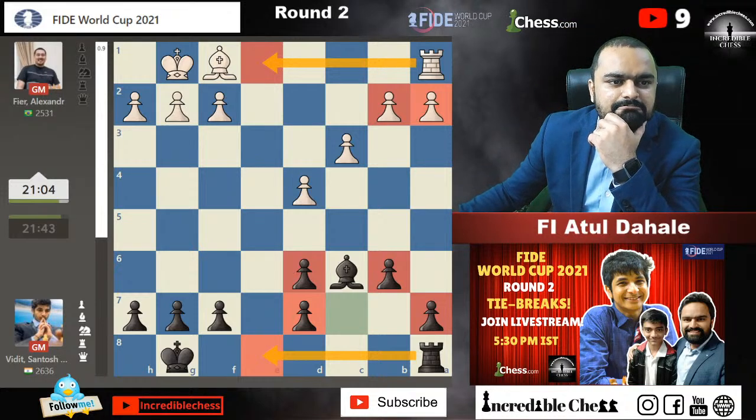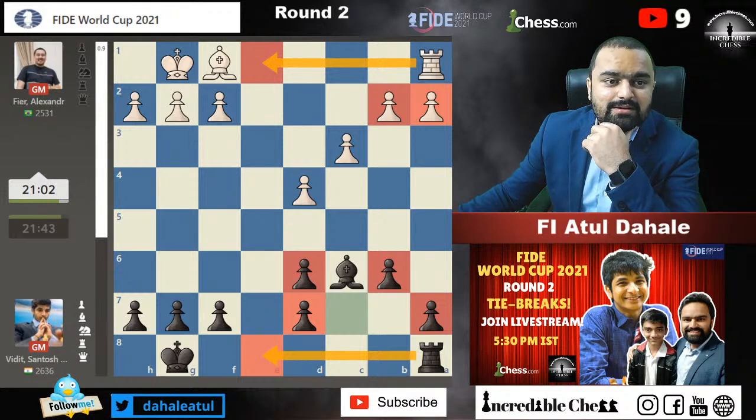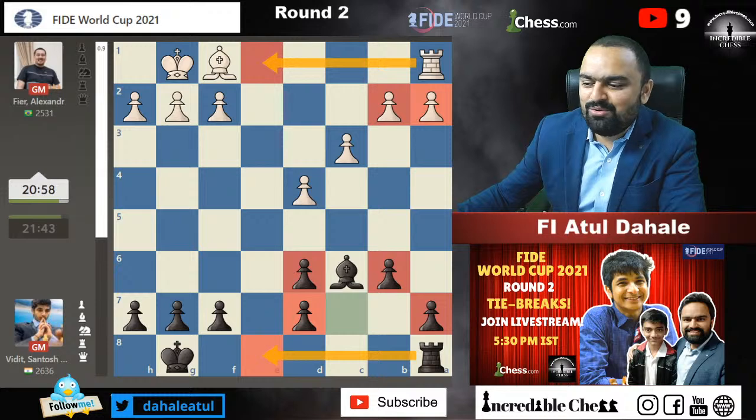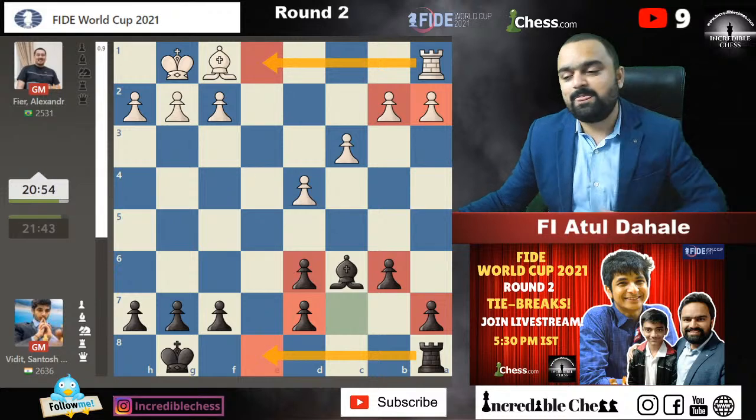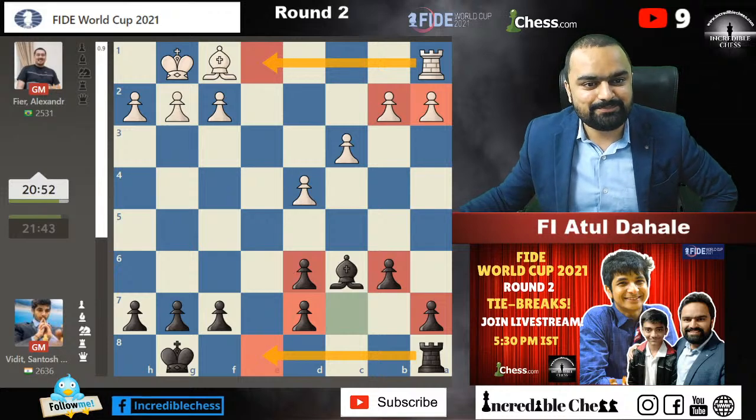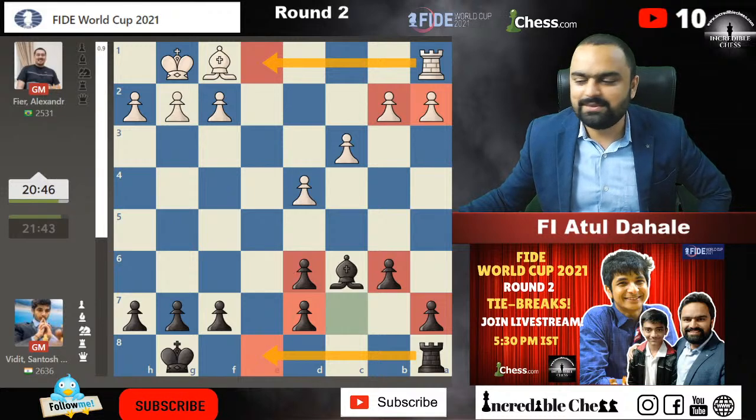Will Vidit win? Yeah, Rajat, obviously we are hoping that Vidit wins this tiebreak, nothing else. We are here to support our Vidit and Gukesh. Both are our stars and we are supporting them here.